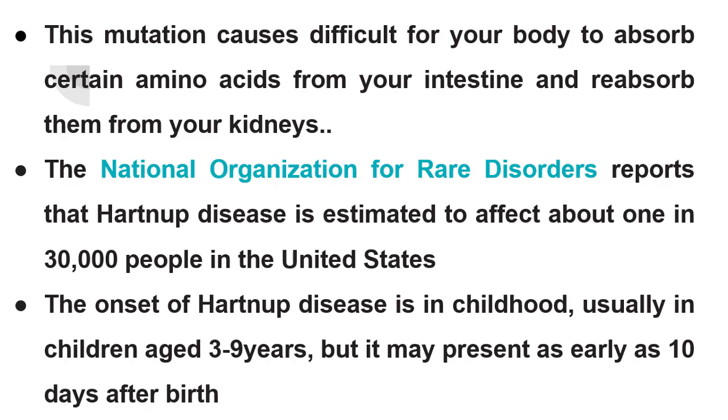The National Organization for Rare Disorders reports that Hartnup disease is estimated at about 1 in 30,000 people in the United States. The onset of Hartnup disease is in childhood, usually in children aged 3 to 9 years, but it may be present as early as 10 days after birth.